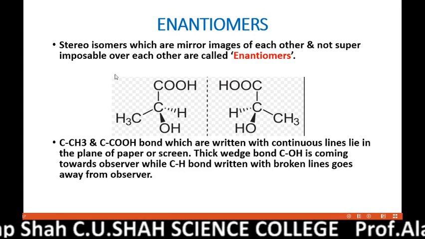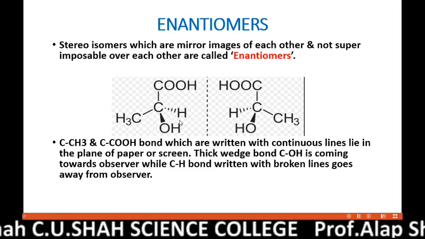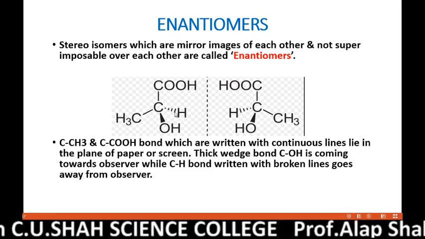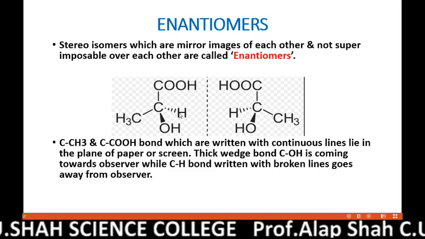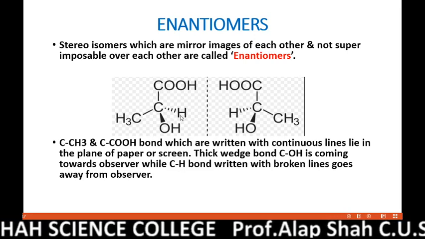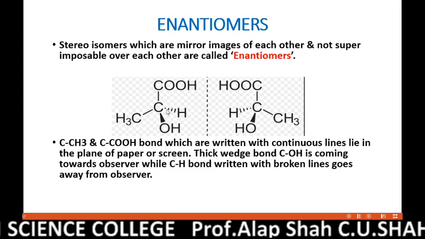You can also say it is the front bond towards the observer. And the one written with the broken line, the C-H bond, is going away from the observer, or you can say that bond is at the back side.